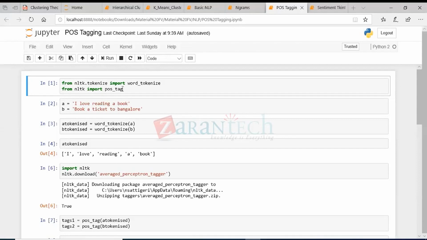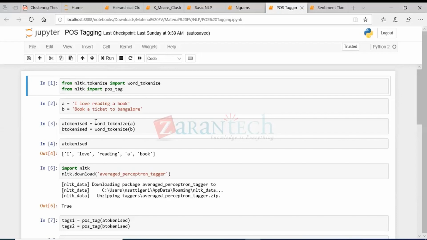So why do we need it? The reason why we need POS tagging is, there could be a situation where there is a word which is being used in different ways in different sentences, right? So based on the context, the meaning of the word could change.